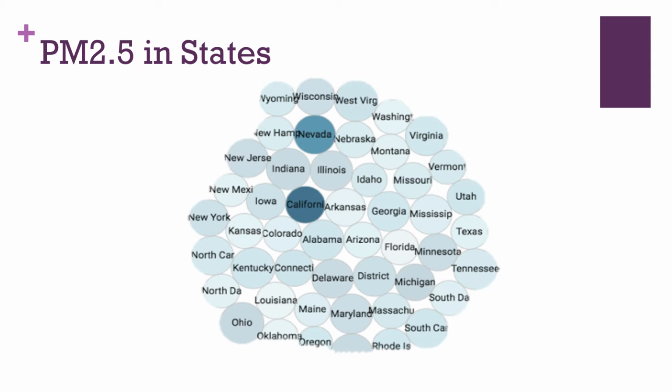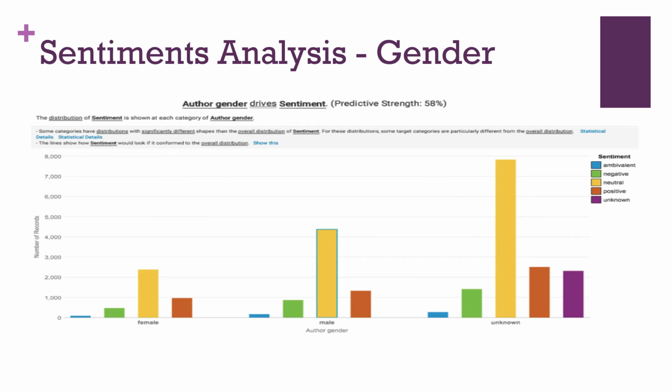Then we can take a look at the PM 2.5 dataset in the USA. We find the standard deviation and average of PM 2.5 of California and Nevada are the top two in the USA. We would like to look into more detail at the correlation between user tweets and the real environmental situation. We also did a little predictive model on the Twitter dataset. We can see overall males tend to tweet more, but the sentiments remain almost the same between the two genders.